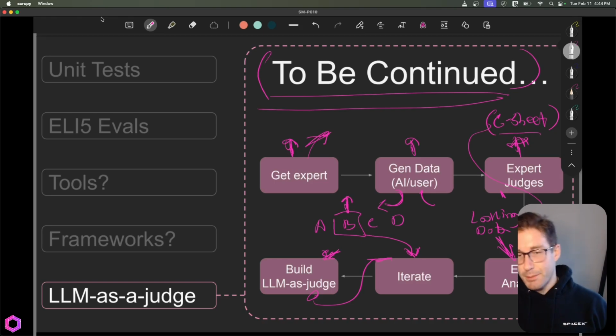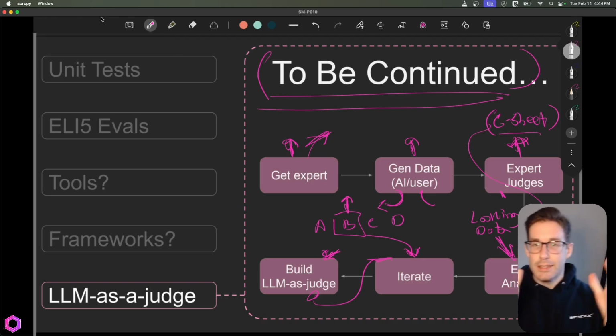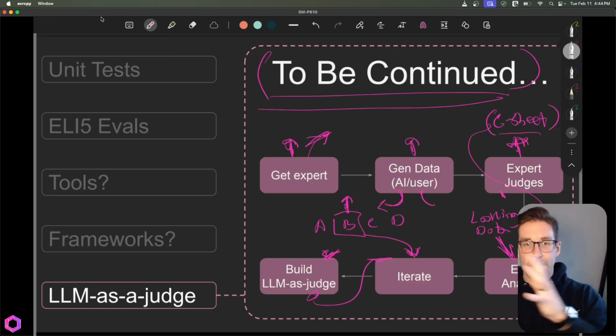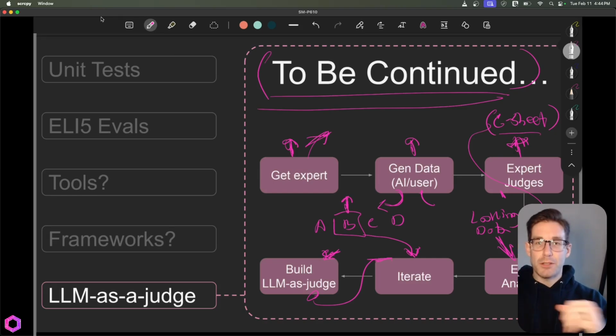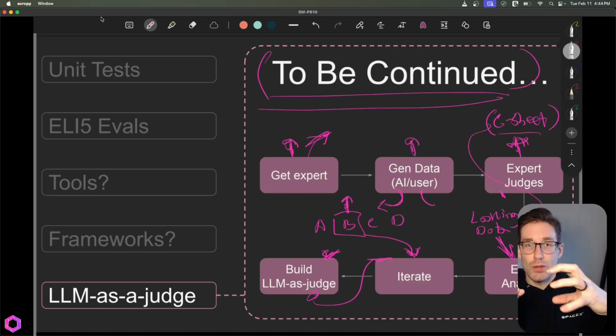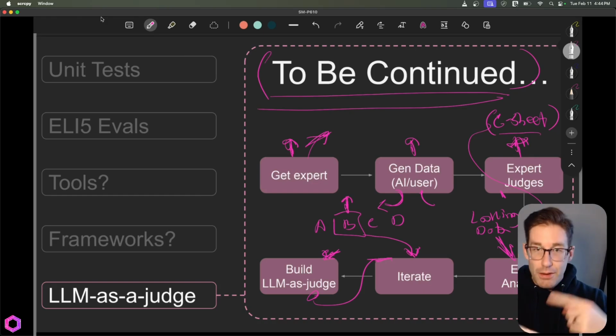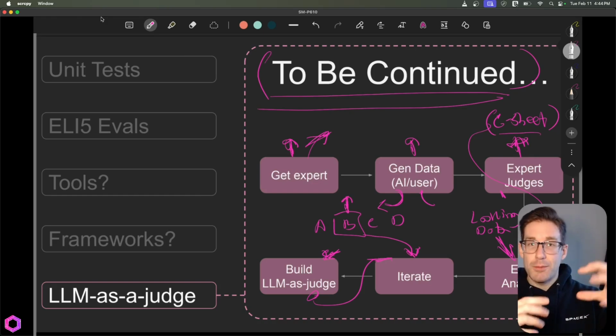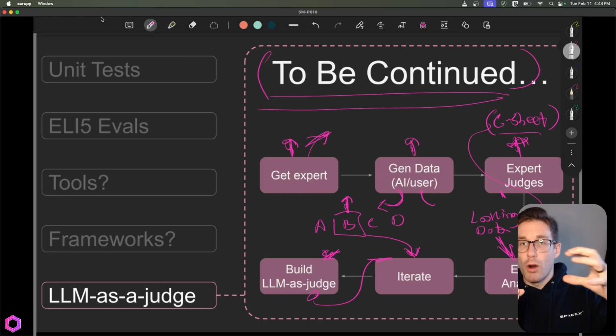And I probably should take a step back. So what is an LLM as a judge? This, simply put, is an AI that's judging another AI. So your AI's output is being evaluated in an automated fashion by another LLM that's trained specifically to do that task. And we're going to iterate on that judge over time to improve its ability to make more sophisticated and accurate judgments of the output from our AI application.